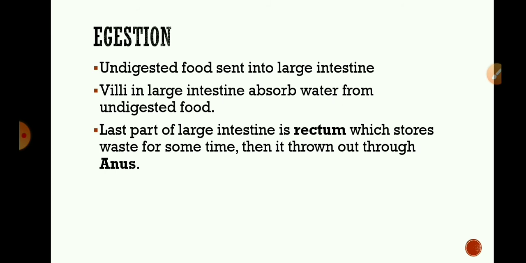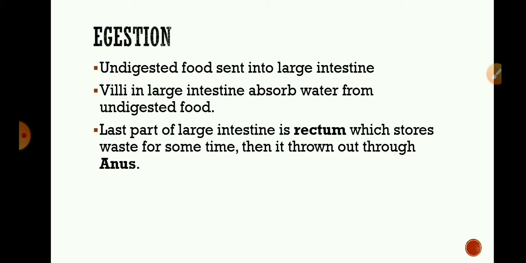The next step is egestion. Undigested food is sent to the large intestine. As it moves along the large intestine, the villi within it absorb water, so undigested food becomes almost solid. The last part of the large intestine is the rectum. It stores the undigested food for some time. Then the undigested food is thrown out through the anus. The act of expelling feces is called egestion.